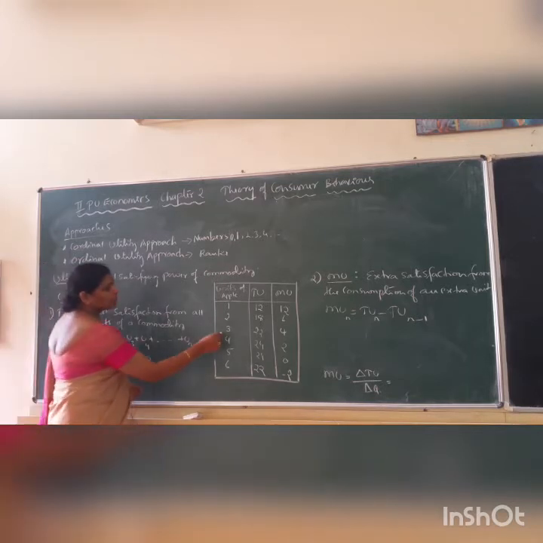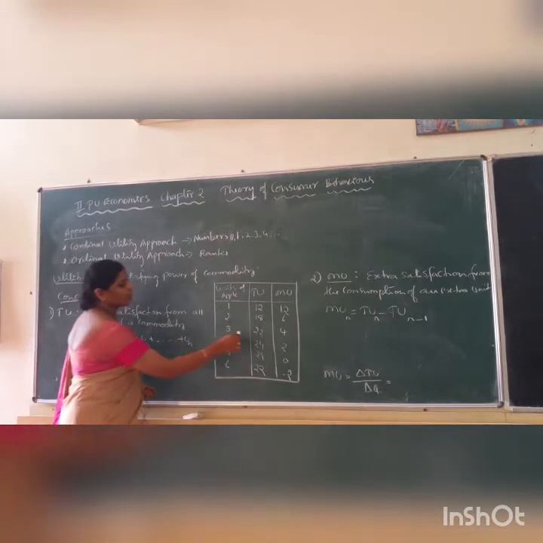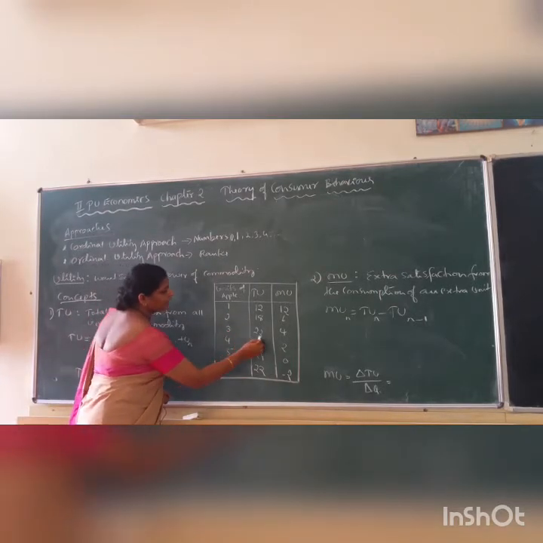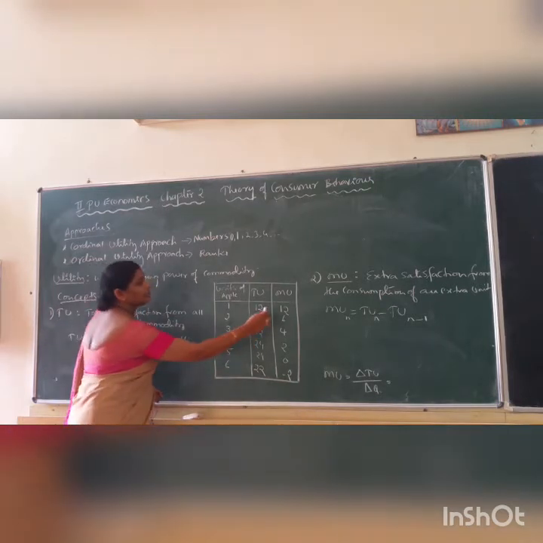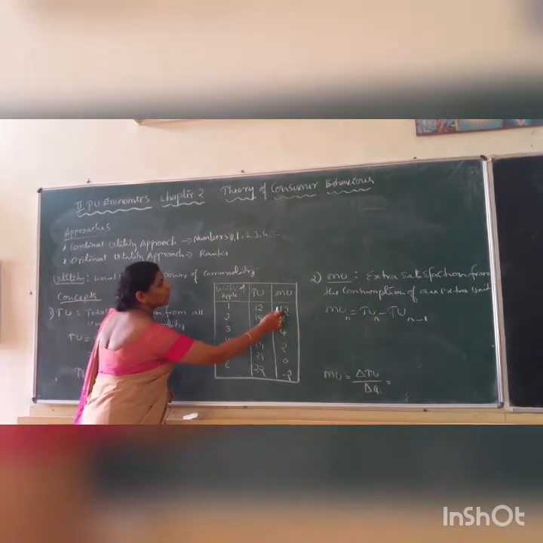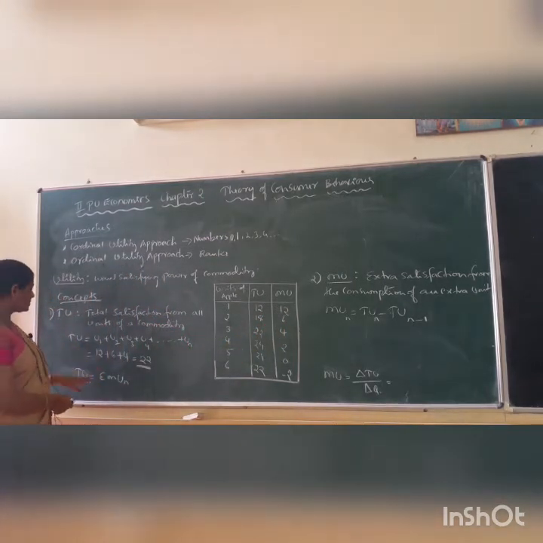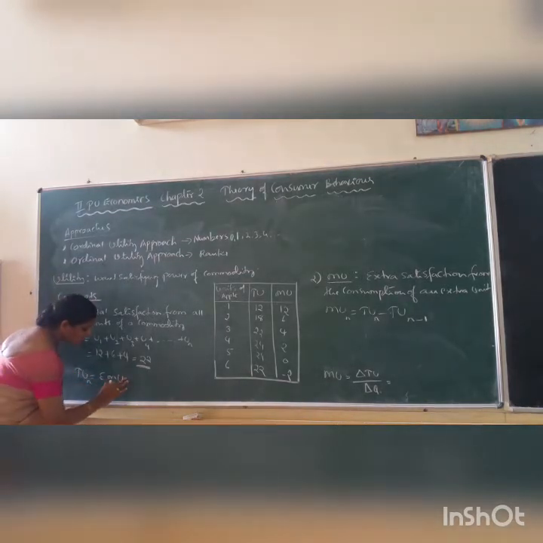So from 3 units of apple, consumer gets total utility of 22. From 3 units of apple, total utility which consumer derives, that is 22. How to calculate that? We need to take the total of this one: 12 plus 6 plus 4. Like that, in another way also total utility can be calculated. So there is another formula, total utility n is equal to summation of marginal utility n.